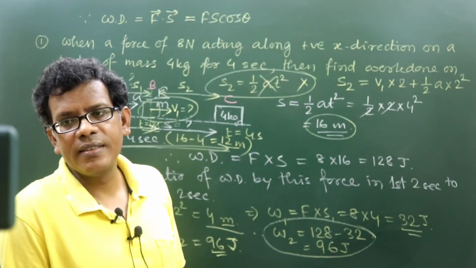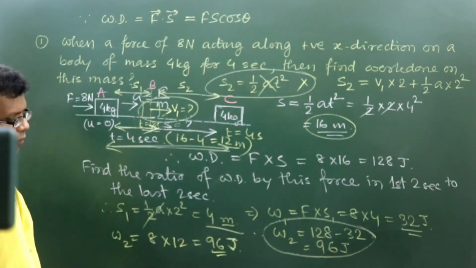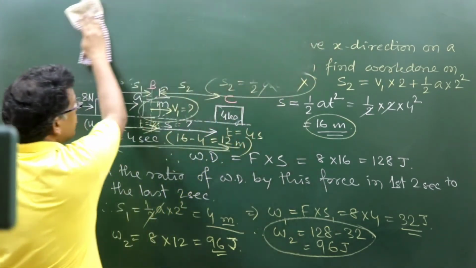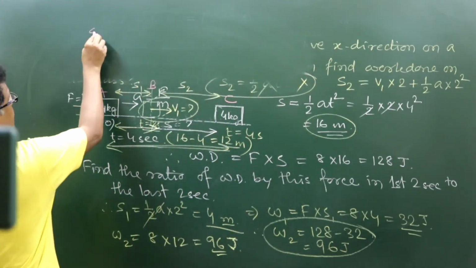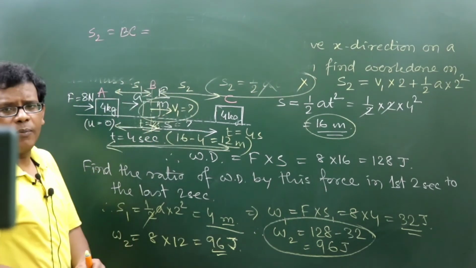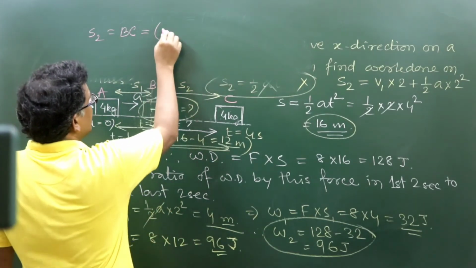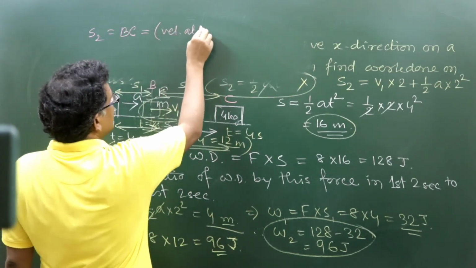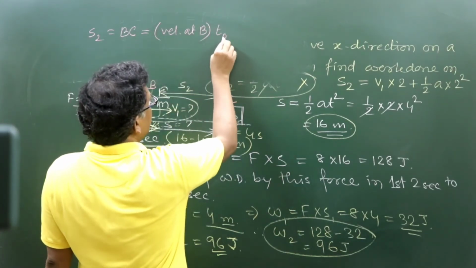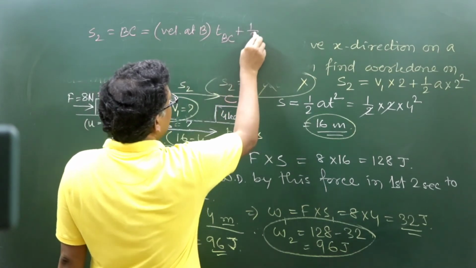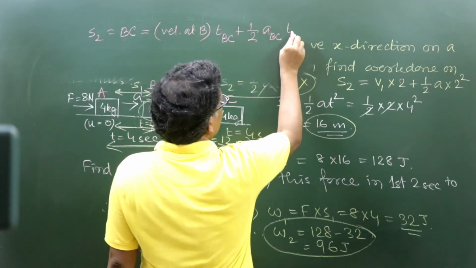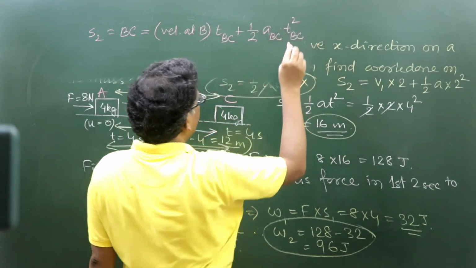Are you getting it? If I would like to write down the formula to find the value of S2, being the separation between B and C, with B being the initial point, I must consider the velocity at B as the initial velocity, into the time of journey from B to C, plus half into the acceleration available between B and C into the time of journey between B and C whole square. Are you getting it?